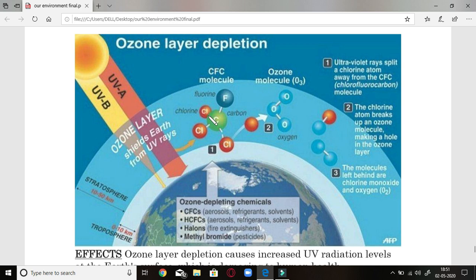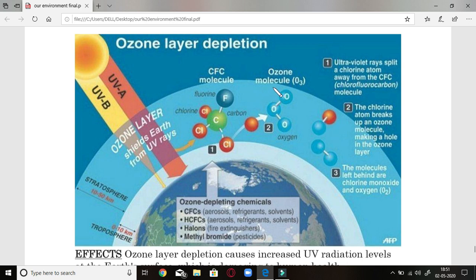Directly UV rays are not going to affect these molecules, but they will break the bond in them. As a result, the molecule released by breaking up will combine with the ozone molecule. As a result, a toxic molecule will be formed here. This molecule is going to break up the ozone layer.